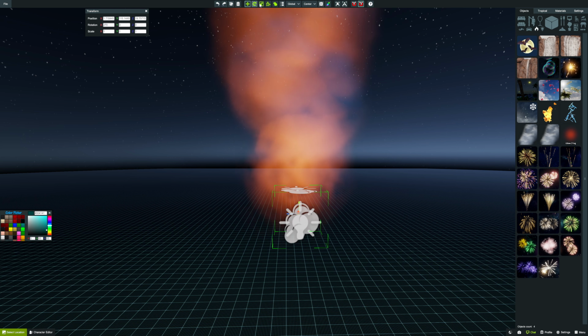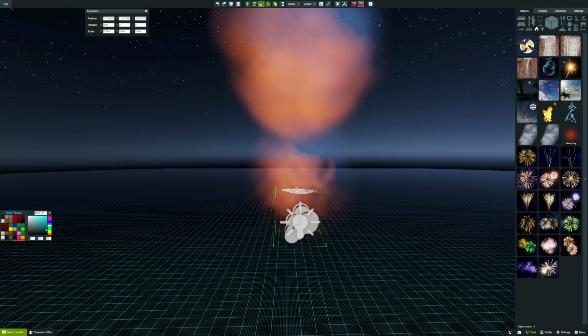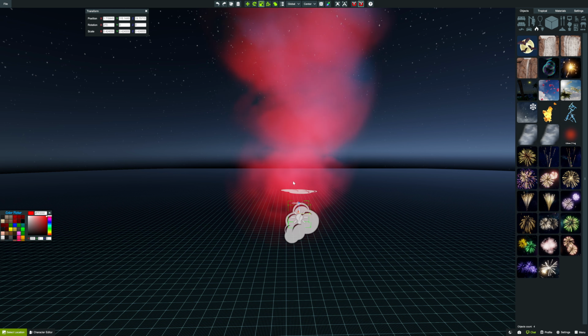Now, you can make these smaller if you want. Mostly it depends on the light prop. So you can make it different sizes. It does matter, but at the same time, it doesn't really.